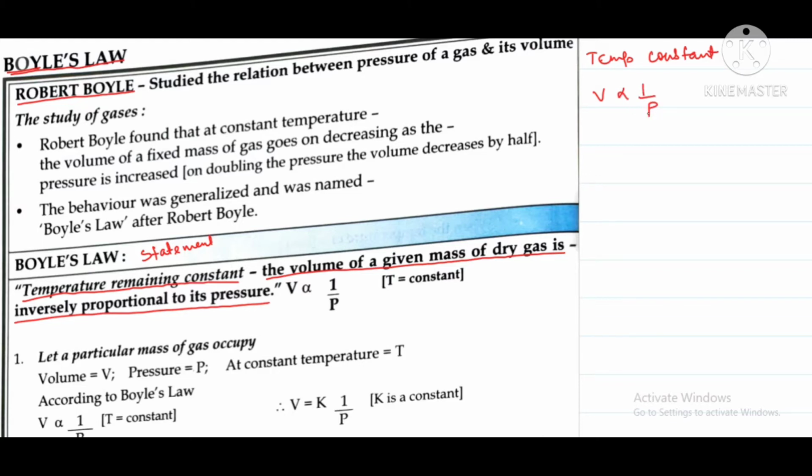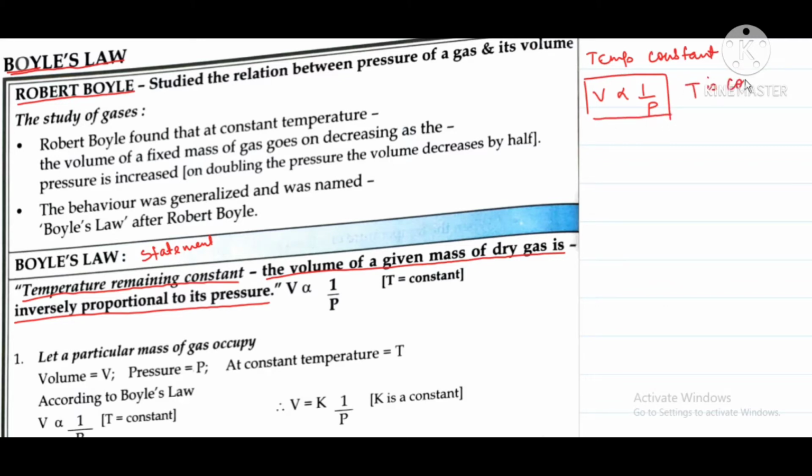What is inversely proportional? In the last class we discussed that if the volume increases, then the pressure will decrease, and if the volume decreases, then the pressure will increase. That means volume is just opposite to the pressure. If the pressure increases, then the volume decreases, and if the pressure decreases, then the volume increases. This is called inversely proportional. So volume is inversely proportional to pressure, where T is constant.